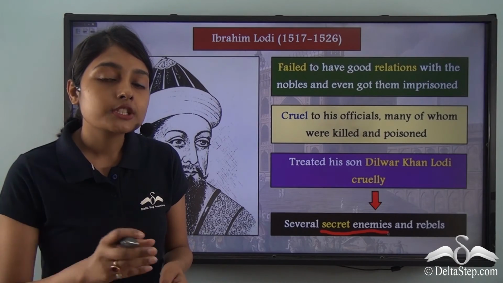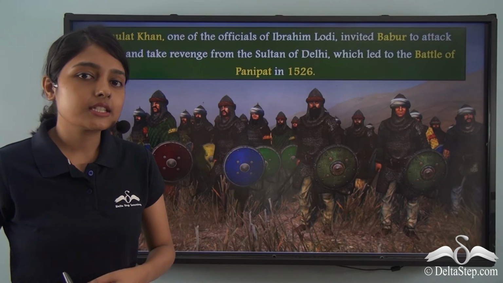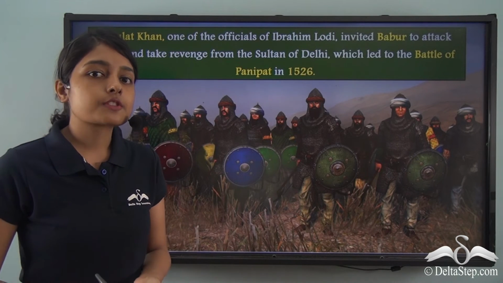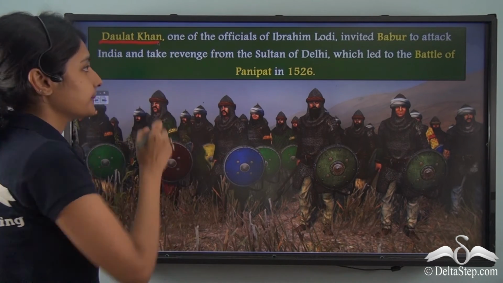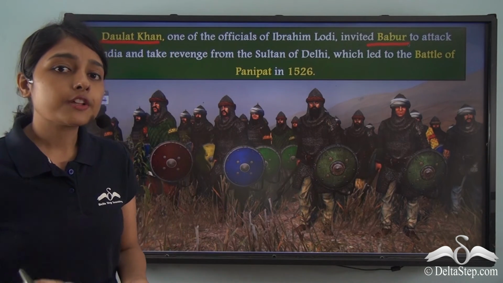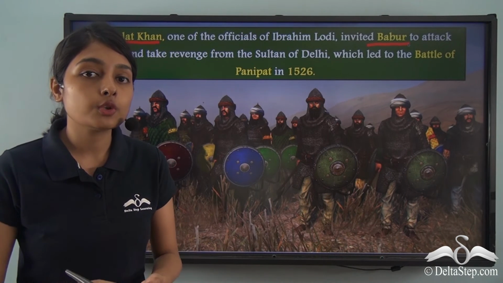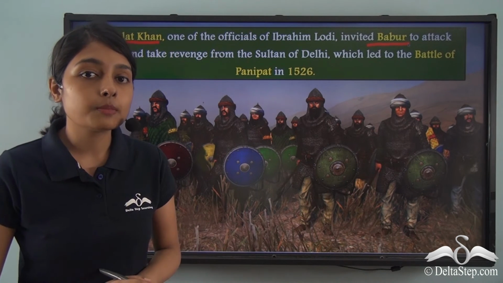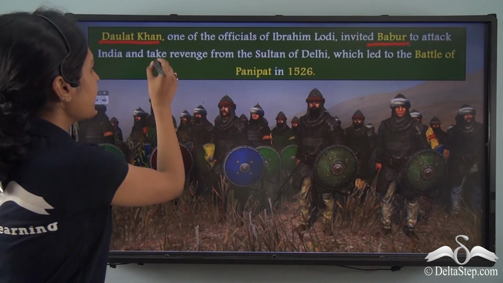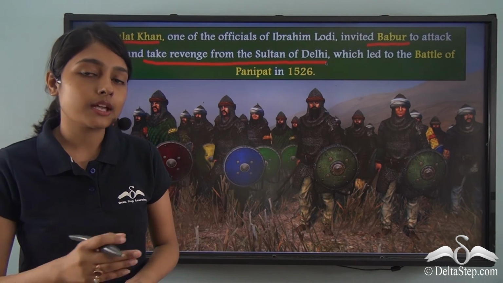And what did this motive among his nobles eventually lead to? This led to the final downfall of Ibrahim Lodi. And who actualized this downfall? It was one of his officials, Daulat Khan. Daulat Khan invited Babur from Central Asia. Why was Babur invited? Because Daulat Khan wanted to seek revenge on Ibrahim Lodi. He wanted to overthrow Ibrahim Lodi, and it is for this reason that he invited Babur to attack India and take revenge from the Sultan of Delhi. The Sultan of Delhi at that point was Ibrahim Lodi.